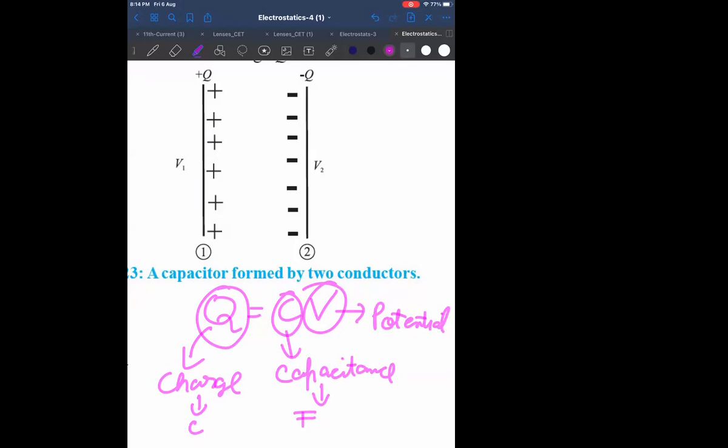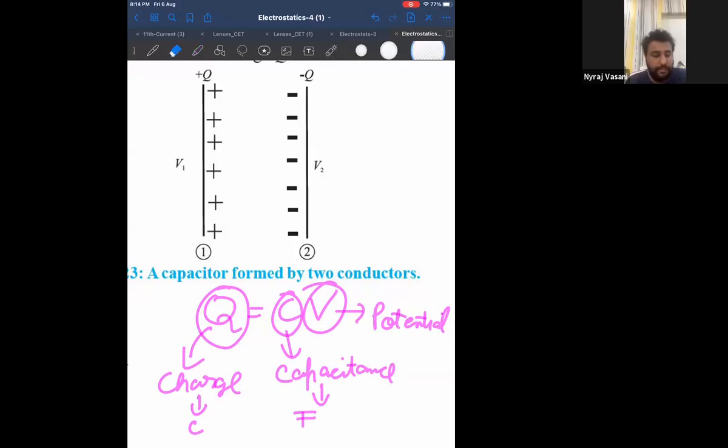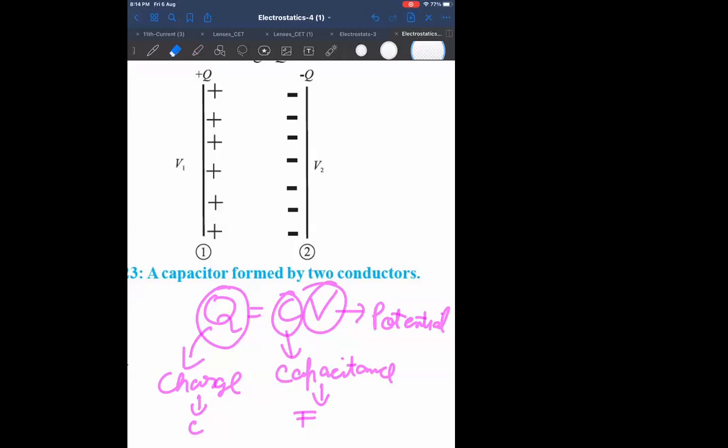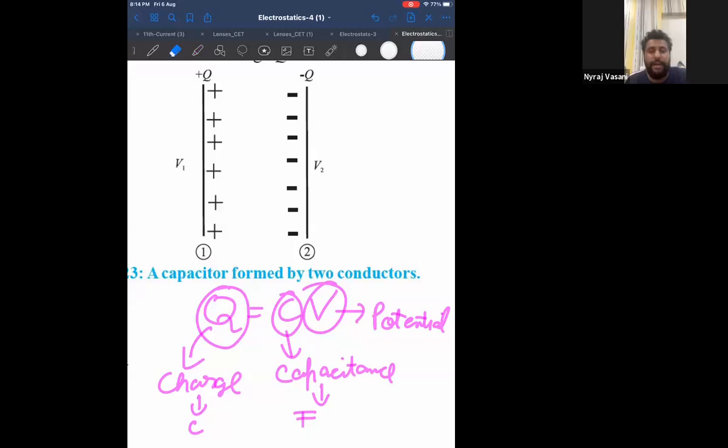So what is the SI unit of capacitance? Farad, F-A-R-A-D. The SI unit of capacitance is farad, denoted by capital F. Okay?